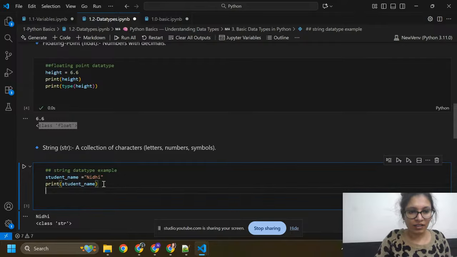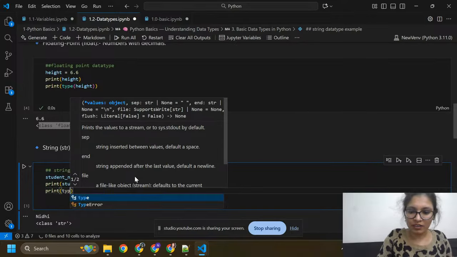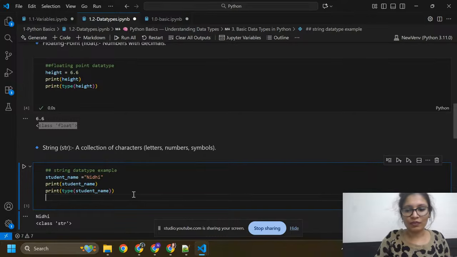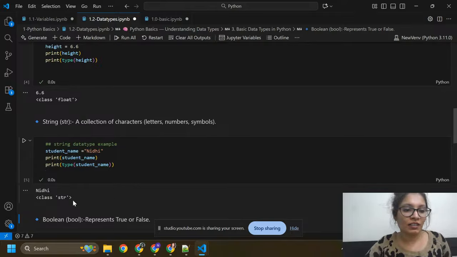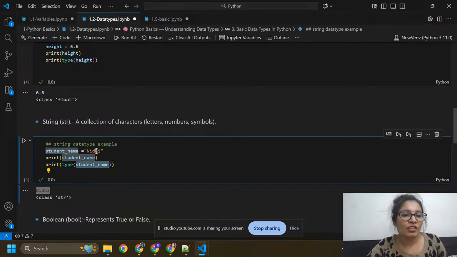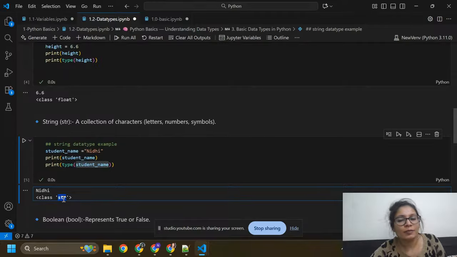I also want to print its type. So here I'm going to write type, and inside it student name. You can see print student name, that is Nidhi, and print type of student name. So we can see student name is a string. That's why it is giving us string here.